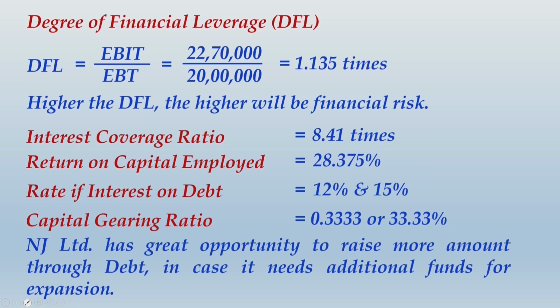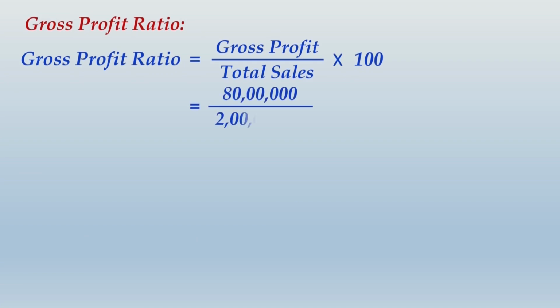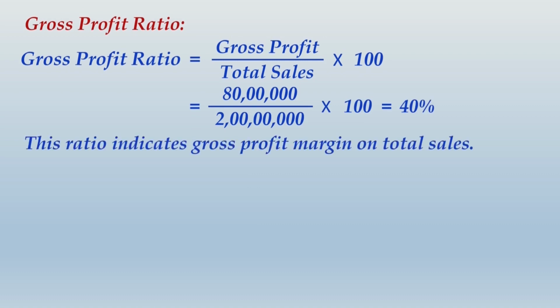I am sure you have understood this whole thing, and let me now take you ahead and deal with some simple ratios, getting started with a very simple ratio, that is gross profit ratio. Gross profit ratio is simply gross profit divided by total sales into 100. In our case, it is 80 lakhs divided by 2 crores into 100, and that would give you 40%. This ratio indicates gross profit margin on total sales.